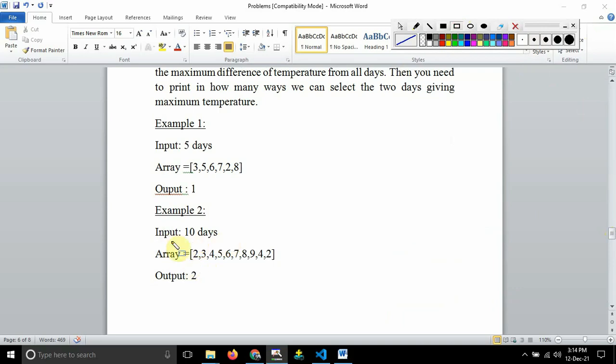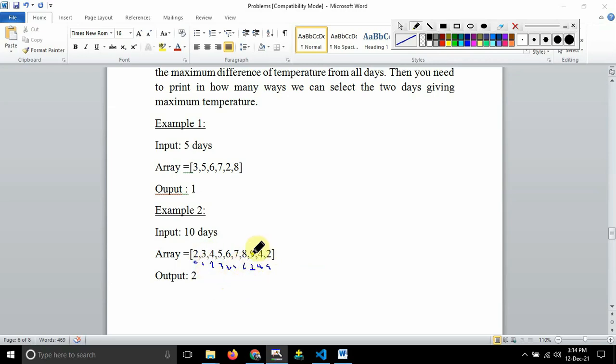So the array which is having 10 temperatures, and I'll just write over here the index values. The index value for this one is 0, this one is 1, this one is 2, this one is 3, 4, 5, 6, 7, 8 and 9. So these are the index values. I know I have not written it properly. I am writing with the help of a mouse, guys. I don't have any digital pen, so I am not able to write it perfectly. Sorry.